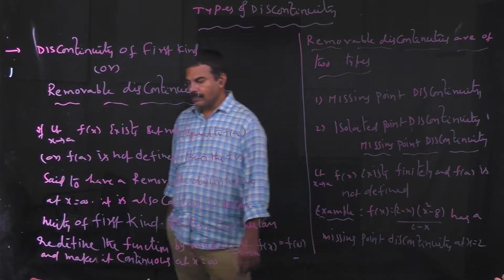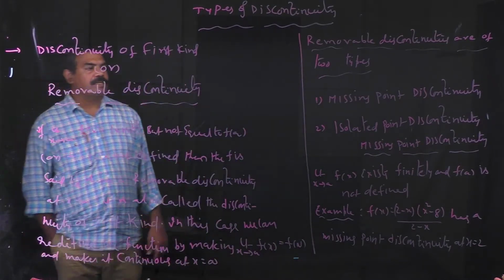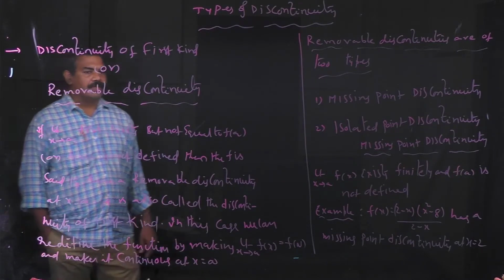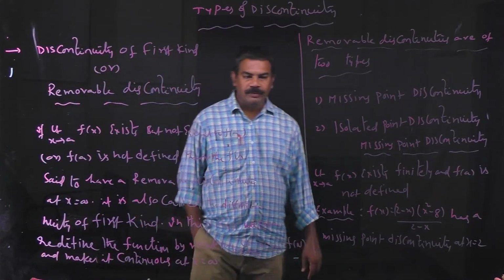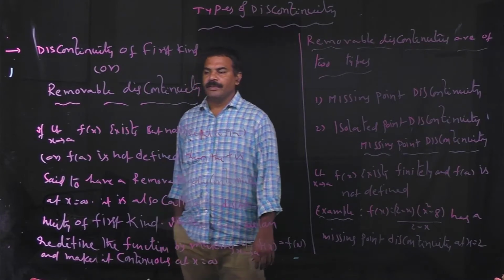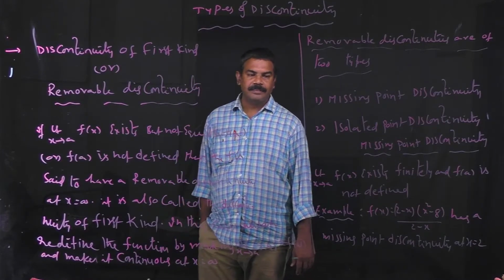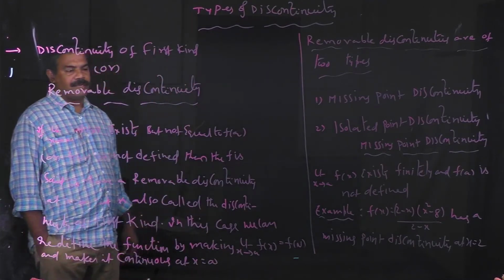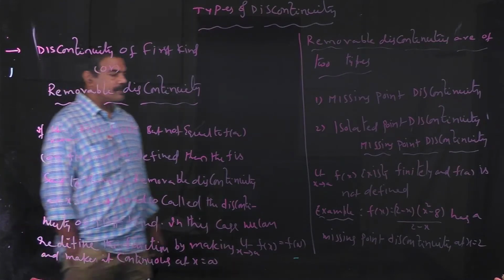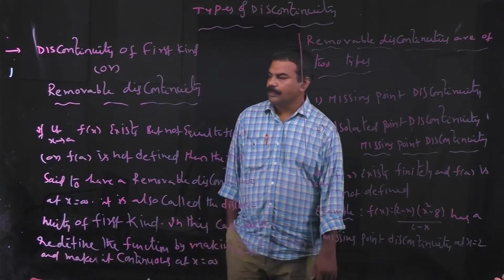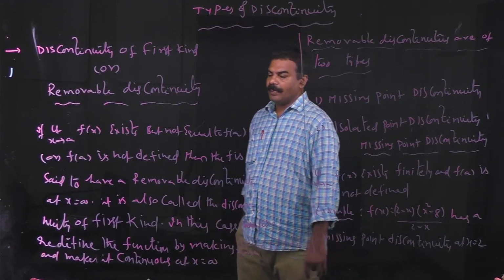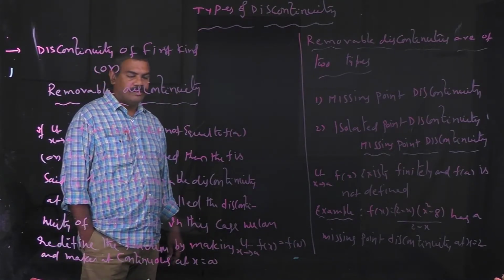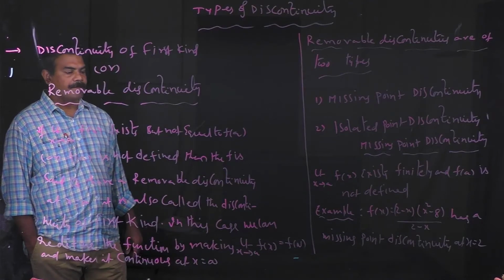Now first we discuss the removable discontinuity, or first kind of discontinuity. If the limit as x tends to a of f(x) exists but is not equal to f(a), or f(a) is not defined, then f is said to have a removable discontinuity at x = a. It is also called the discontinuity of the first kind. In this case, we can redefine the function by making the limit as x tends to a of f(x) equal to f(a), and make it continuous at x = a.